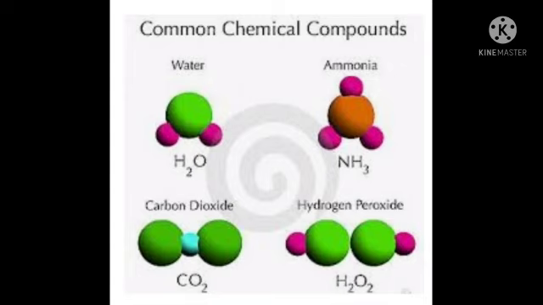But after reacting we are getting liquid water. So a compound is a substance that is formed when two or more elements combine chemically. In this equation, when hydrogen and oxygen combine, we are getting liquid water.